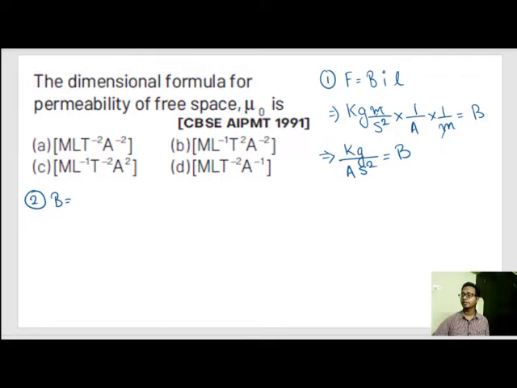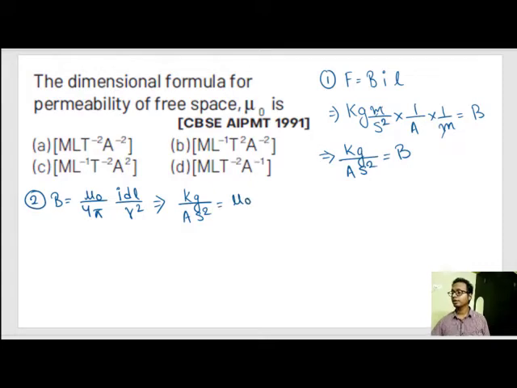Okay. B is equal to mu naught by 4 pi. This is Biot-Savart's law, into IdL by R square. They are asking us the value of mu naught. So the units of B is kg per ampere second square. Mu naught by 4 pi. 4 pi has no units and dimension. The units of current is ampere. The units of dl is, length is meter, and the units of r square is meter square.